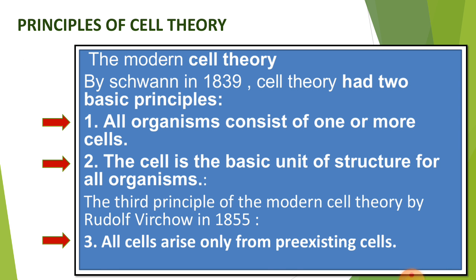The modern cell theory consists of three postulates, the three main principles. By Schwann and Schleiden in 1839, cell theory had two basic principles. These were: number one, all organisms consist of one or more cells. Number two, cells are the smallest living things. The cell is the basic unit of structure for all organisms. Then the third postulate was proposed by Rudolf Virchow: all cells arise from pre-existing cells only.